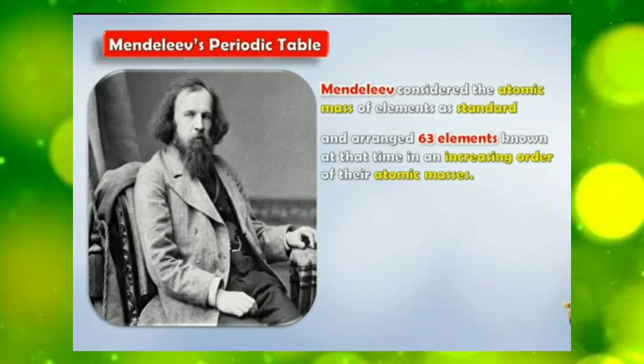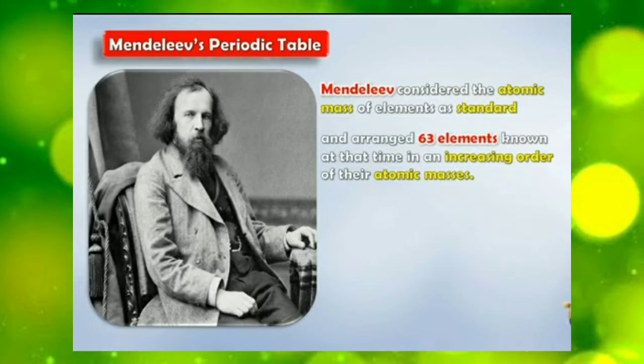Children, Mendeleev considered the atomic masses of the elements as standard and arranged the 63 elements known at that time in an increasing order of their atomic masses.